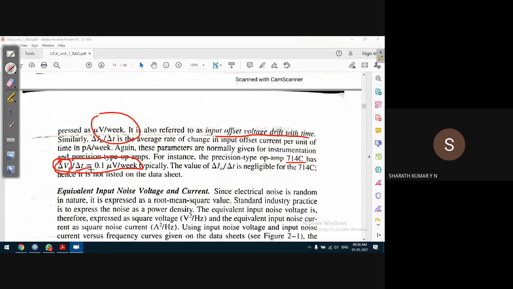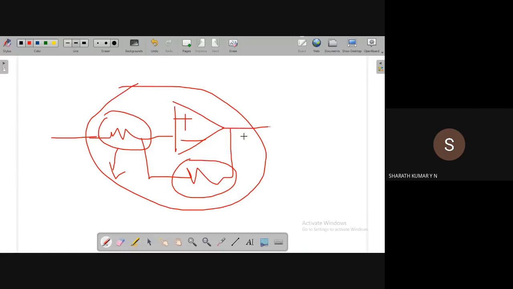The point is very simple, guys. If you run the circuit for too long, even the input offset voltage changes. Just to recall, input offset voltage is the voltage required to reduce the output voltage to 0 when both the input voltages are 0. When both the inverting and non-inverting voltages are 0, the output voltage will not be equal to 0.